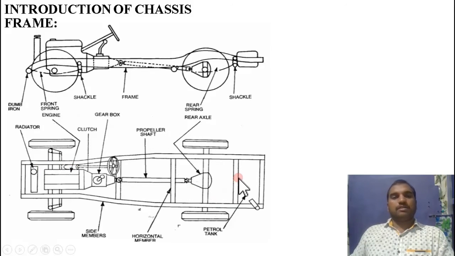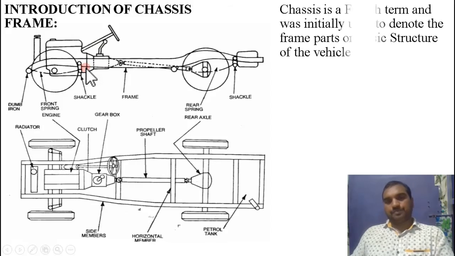Coming to the next one, auxiliaries. So in this diagram, auxiliaries are not shown. Okay, so this is the diagram which is related to the chassis frame.